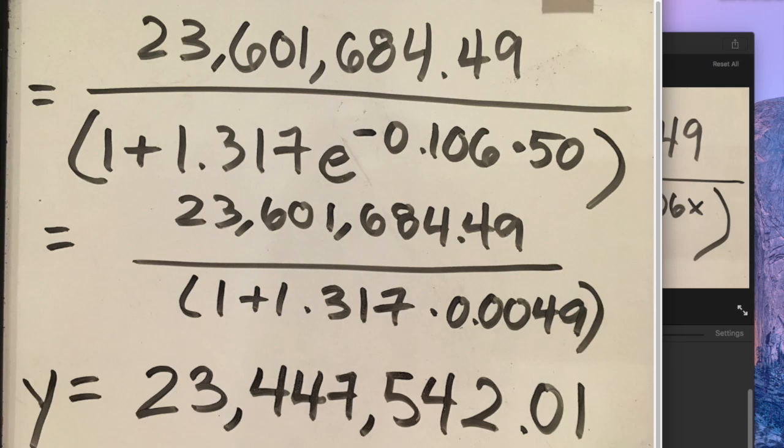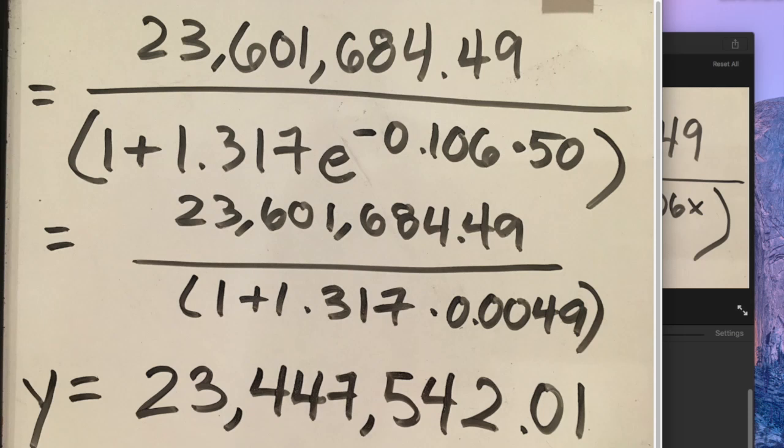Seeing that is 50 years from now, I plugged in 50 for the x factor and then I solved for y. So 23,601,684.49 over 1 plus 1.317 e to the negative 0.106 times 50, because it's the number of years since.